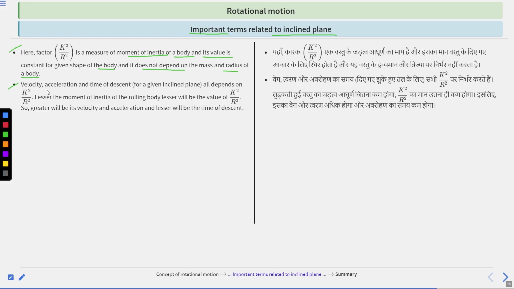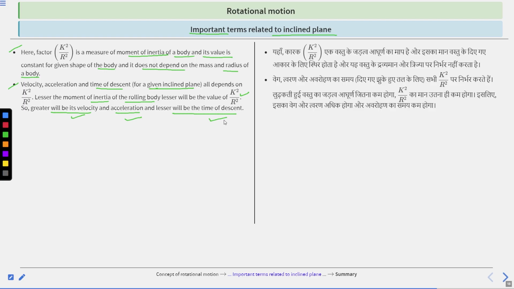Second, velocity, acceleration and time of descent for a given inclined plane all depend on k square by r square. The lesser the moment of inertia of the rigid body, the lesser the value of k square by r square. So greater will be its velocity and acceleration, and lesser will be the time of descent. Clear? So this is the relation between the velocity, acceleration and the time of descent.